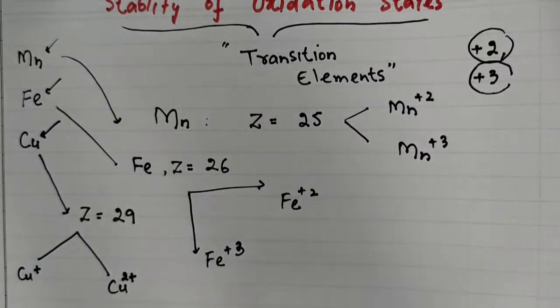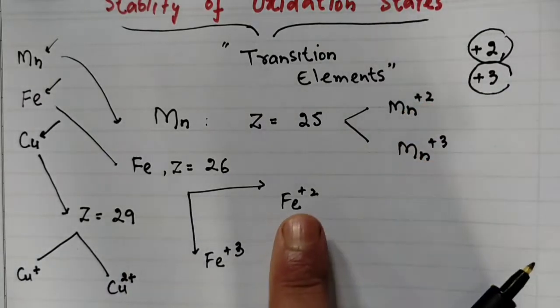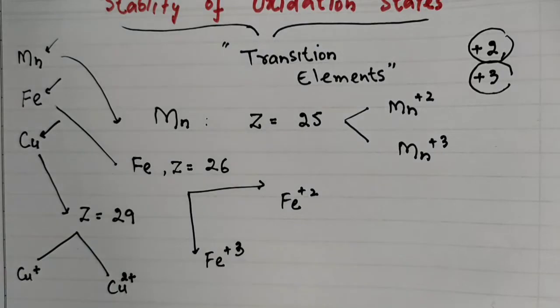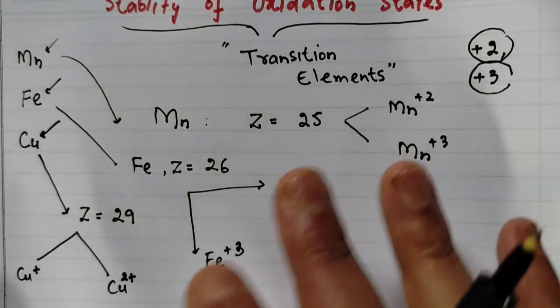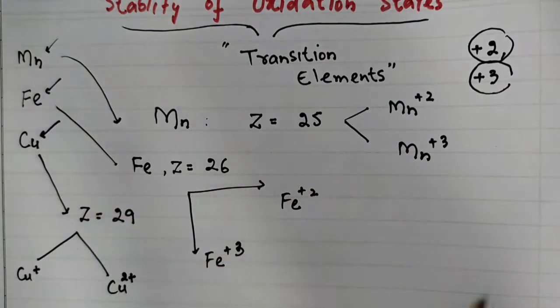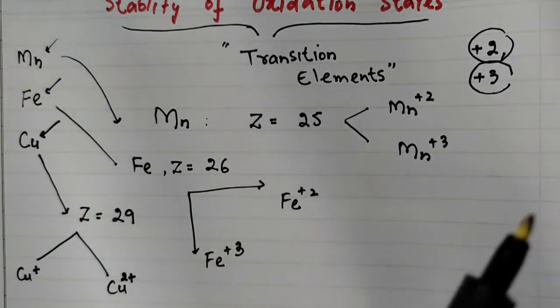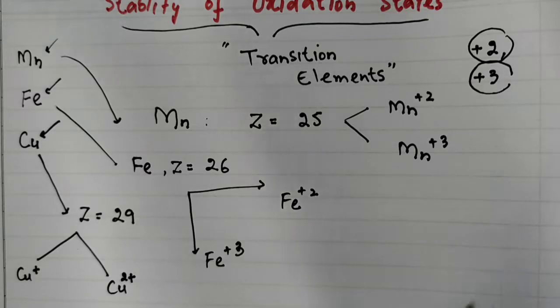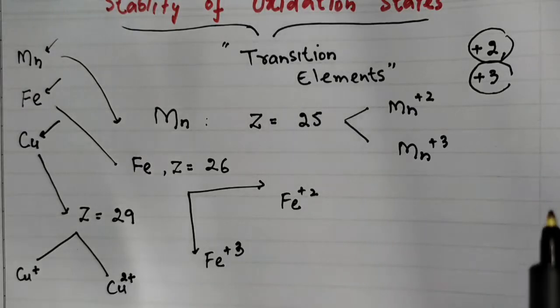So now which is more stable, +2 or +3? The same question applies to each. Before we go to the stability, we have to understand how the oxidation state of a transition metal, or a particular ionic state, is formed. For that, we have to think about the various processes involved.